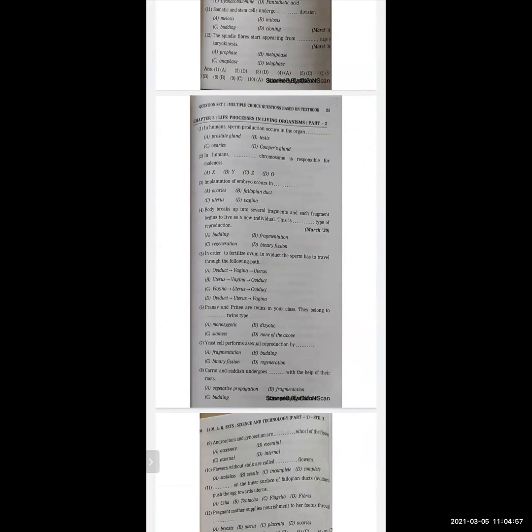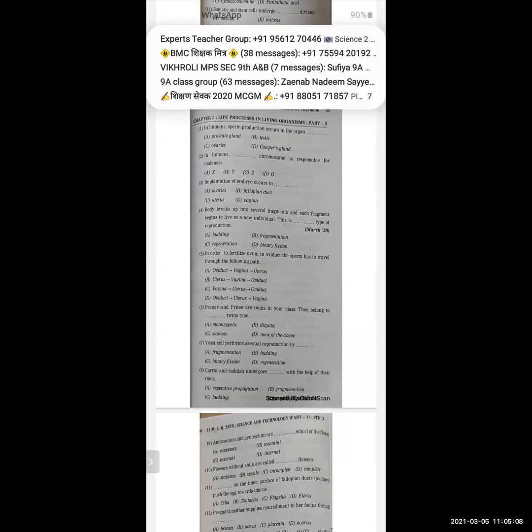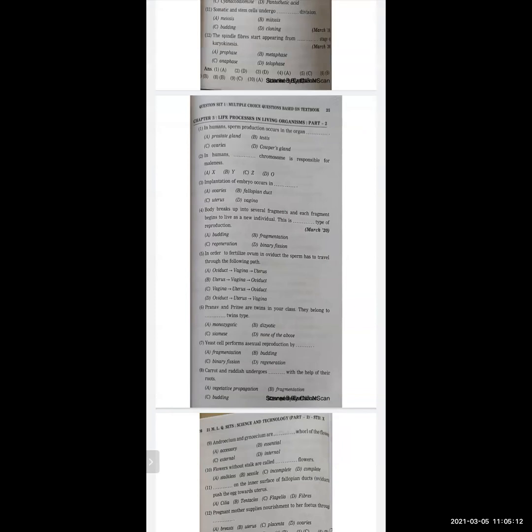They have confused and given the same options, but their places are changed. But if you have read the chapter correctly and if you have understood the concept, you can get the correct option. That is C, vagina, uterus, and oviduct.